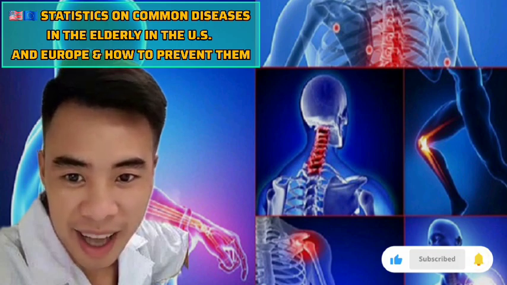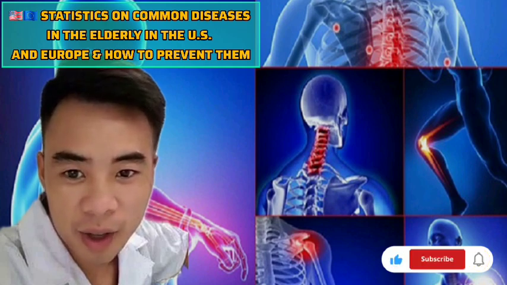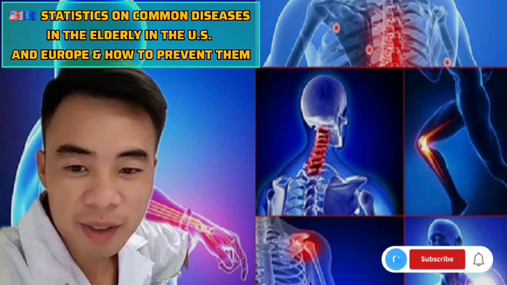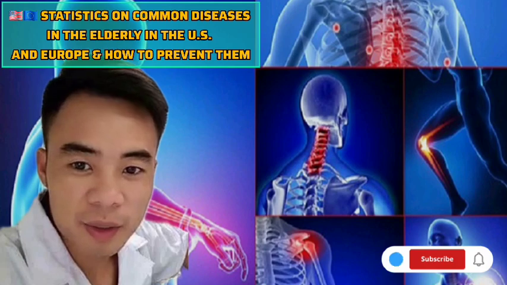2. How to prevent diseases in the elderly. Applicable to both US and Europe. 1. Healthy diet. Reduce salt intake to 5g per day. Eat more vegetables, whole grains, fruits. Limit red meat and processed foods.